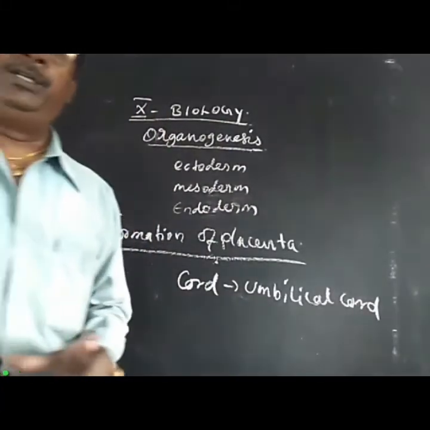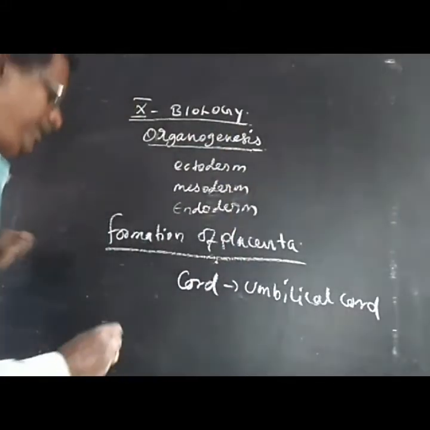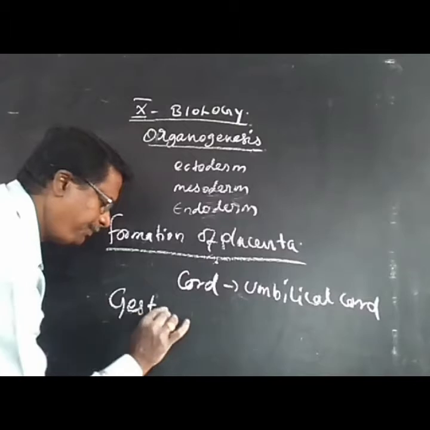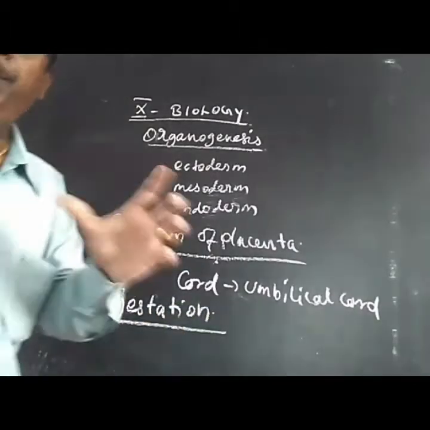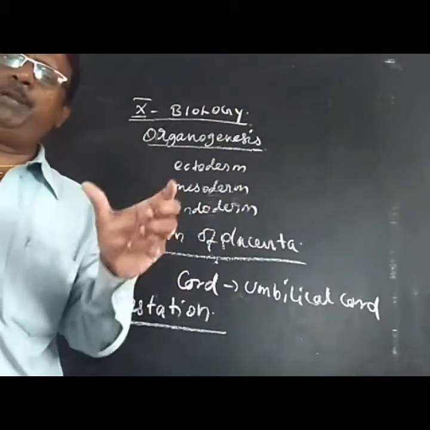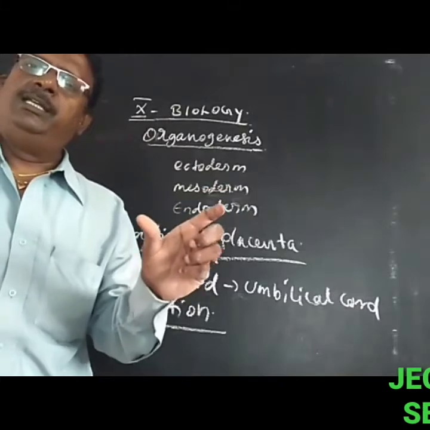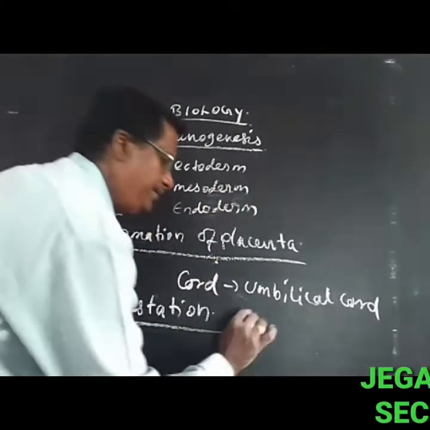Then, pregnancy, which is called gestation. Gestation means pregnancy. The human embryo is present in the uterus for nearly 280 days.